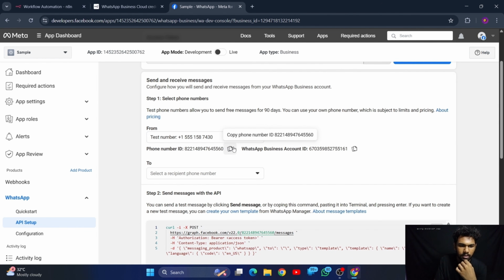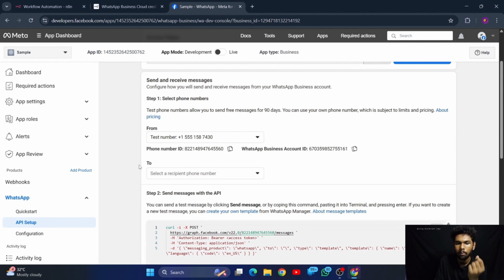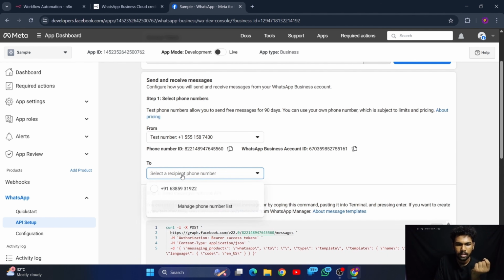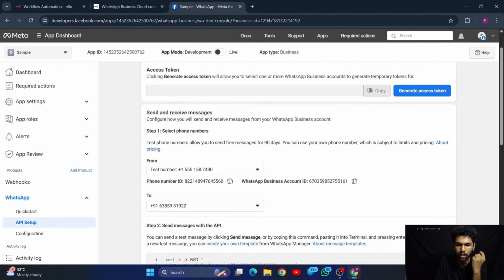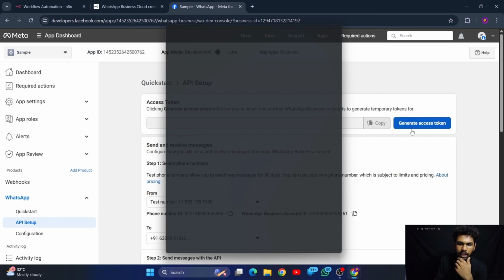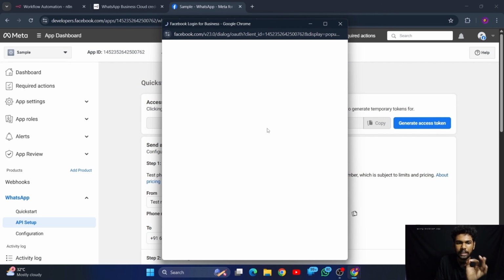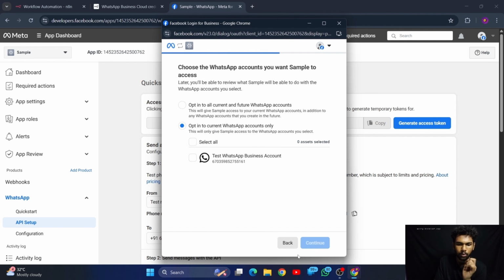Copy this phone number ID, and then add the phone number we are going to chat with. Say for example, let me give my personal mobile number, from which I'm gonna chat with this chatbot. For these inputs, we have to generate an access token. For creating an access token, simply press generate access token and it will show up this page, and give continue as Santosh Hari. Then press this one.